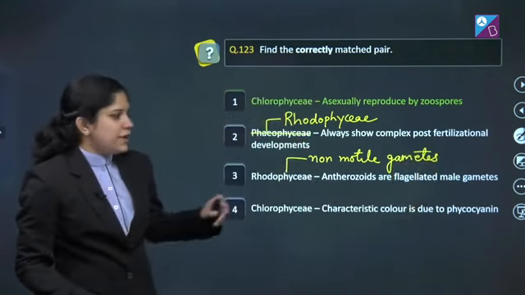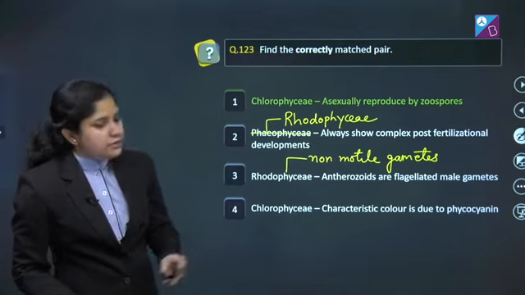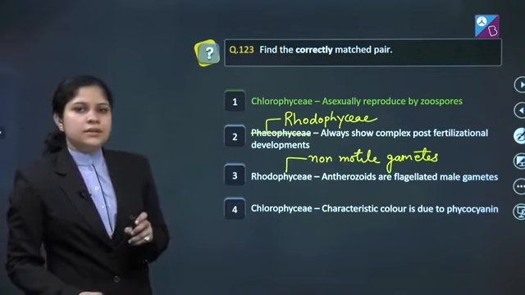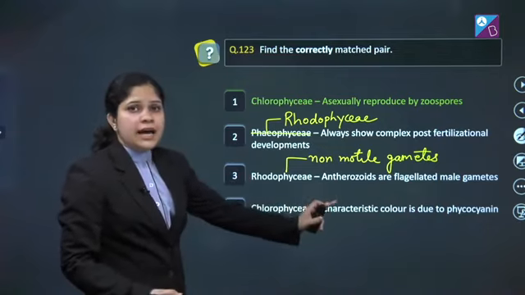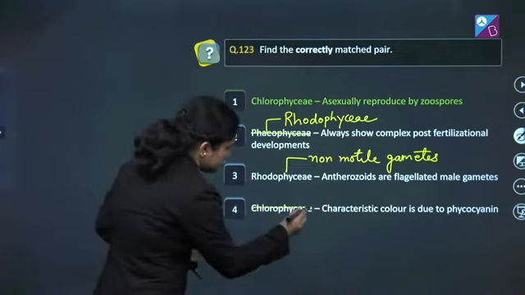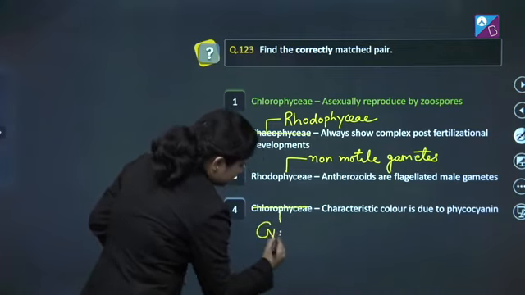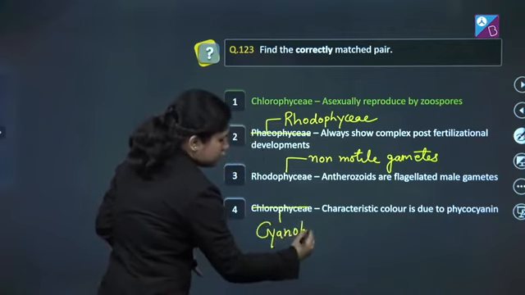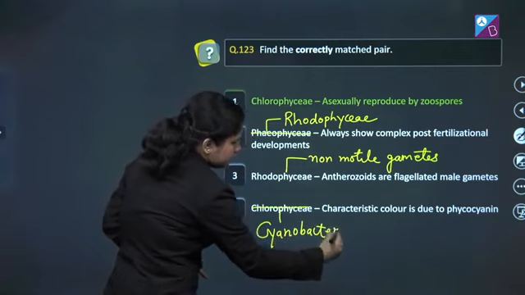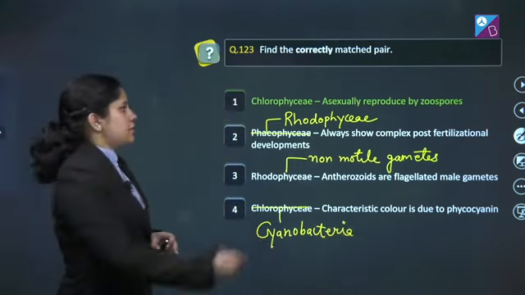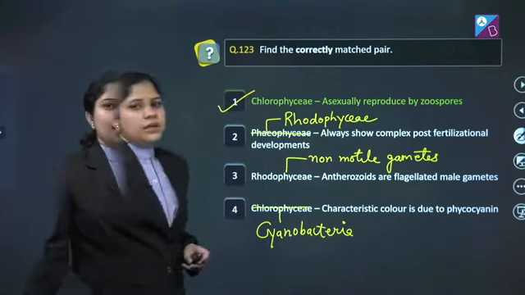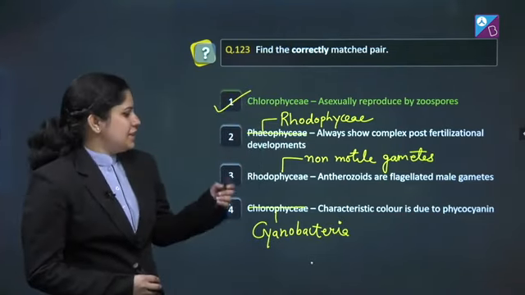Fourth, Chlorophyceae. Characteristic color is due to phycocyanin. This is incorrect. Phycocyanin provides a characteristic color to the cyanobacteria. So the correctly matched pair over here is option number 1. Let's proceed to the next question.